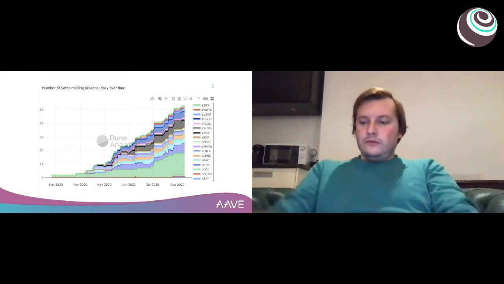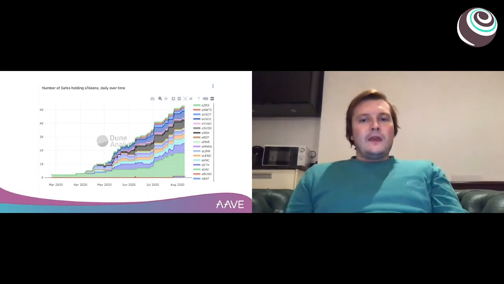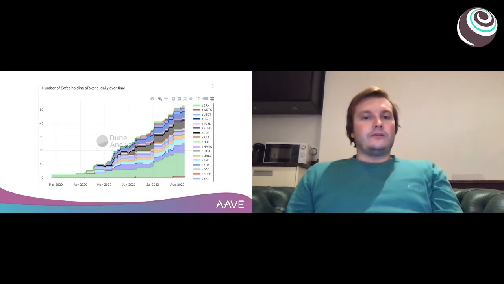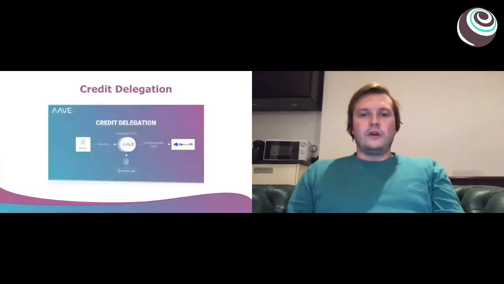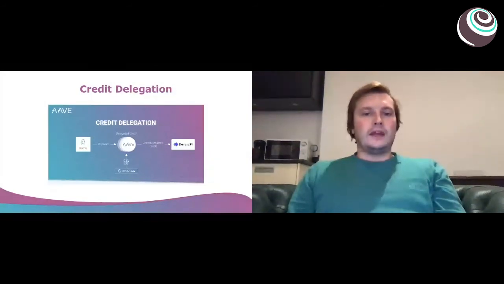In short, credit delegation is pretty simple and straightforward. One person comes to Aave, deposits into the protocol, and then instead of borrowing, they just delegate their credit to someone else. And that is practically an undercollateralized loan. There are two ways to do credit delegation. It can be smart contract based, so you delegate to a smart contract that can only do predefined functions and is immutable or has some sort of governance features. Or you could delegate it to someone else and secure that transaction with an agreement, as we did with OpenLaw and Diversify, which was the first credit delegation.